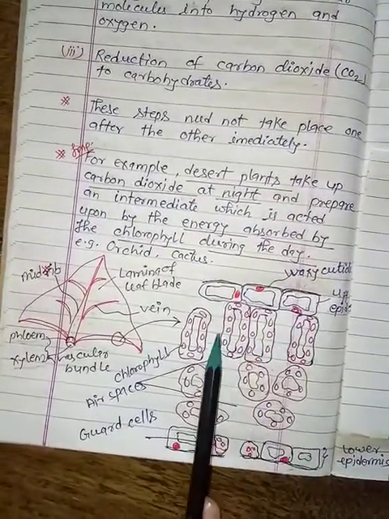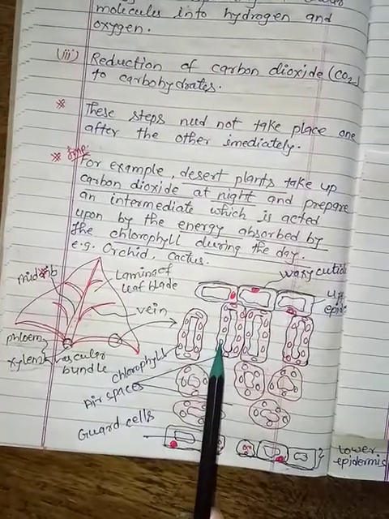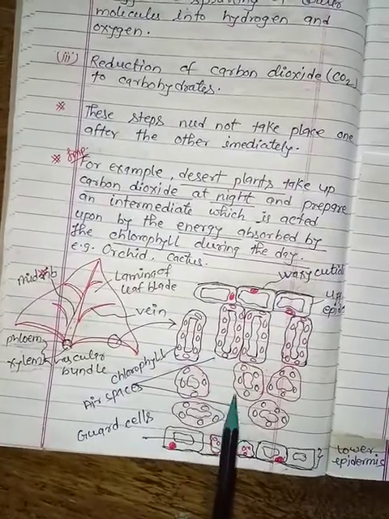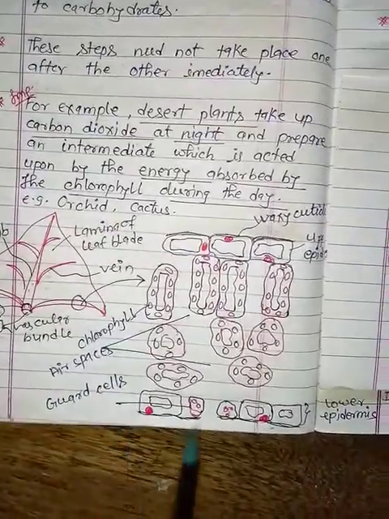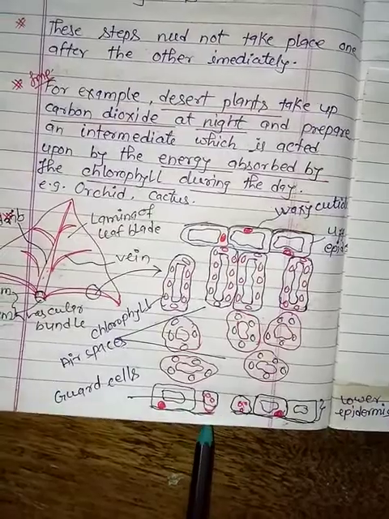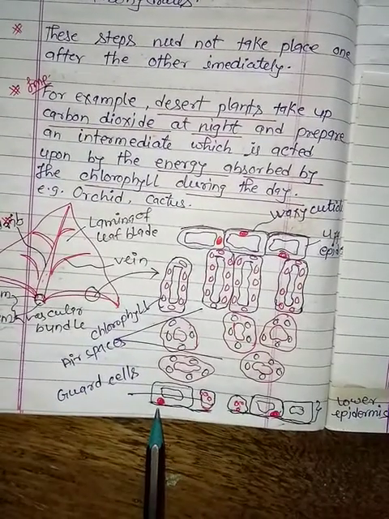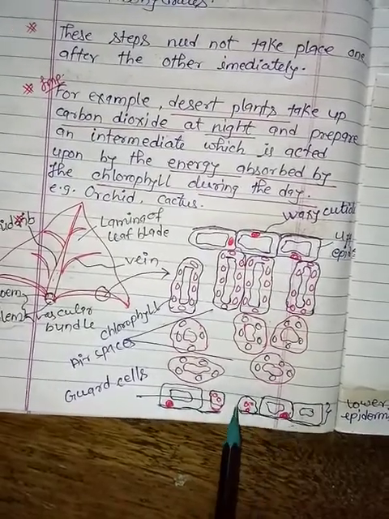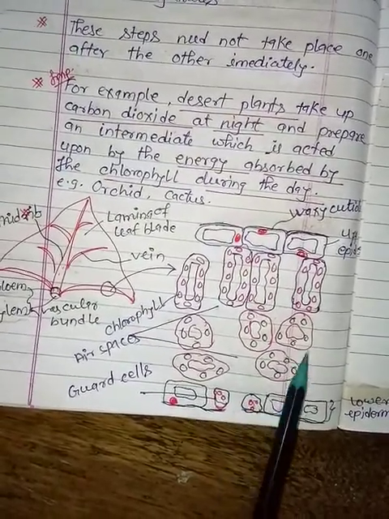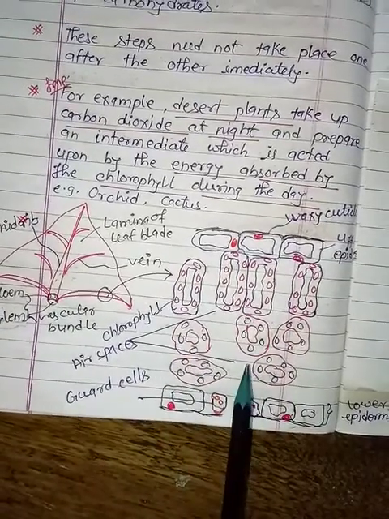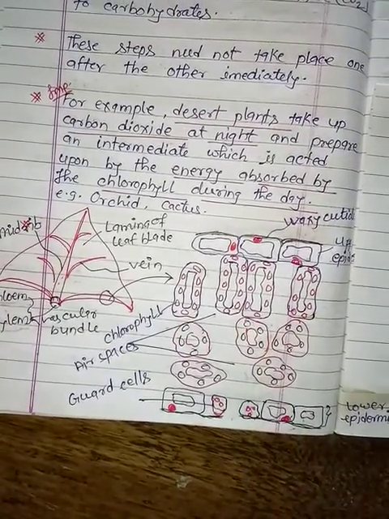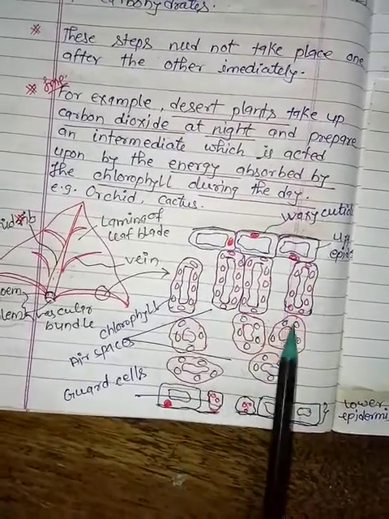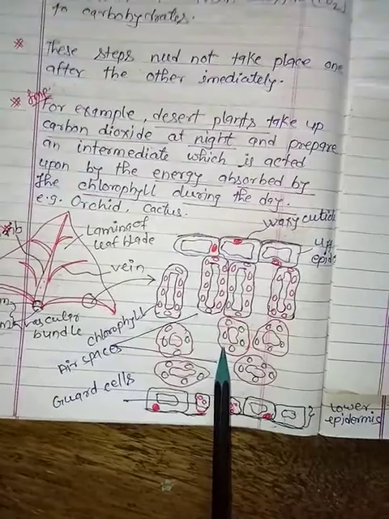And here and there some palisade tissue is present, which contains chlorophyll, and air space is present between them. And next the lower epidermis is present. In the lower epidermis there are guard cells, as well as protection from environmental conditions. This is the structure of the mesophyll cells, and the different types of cells we have seen. This is the structure of palisade tissue.